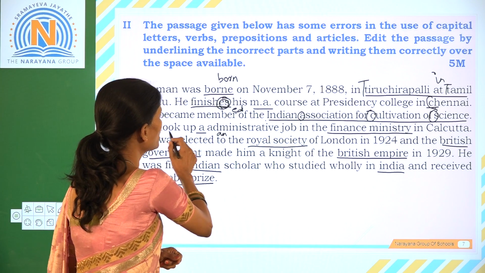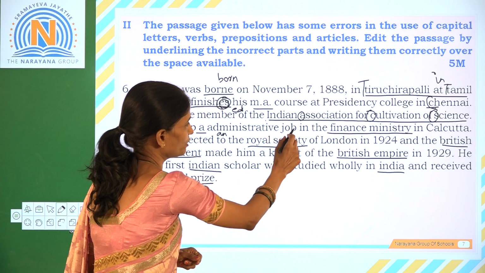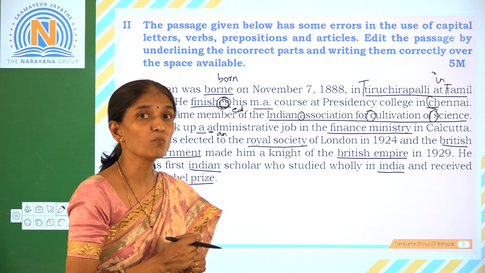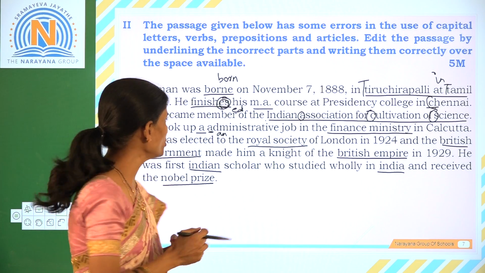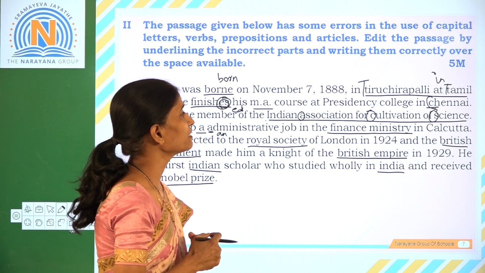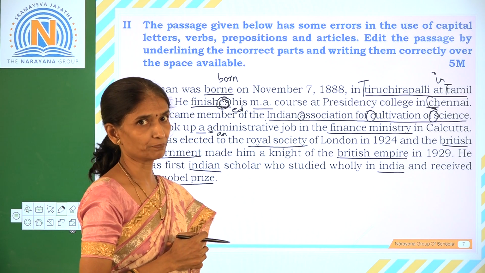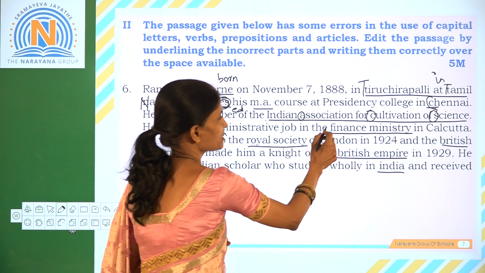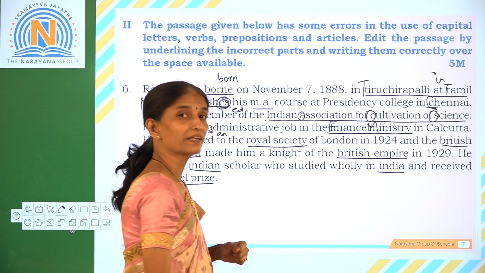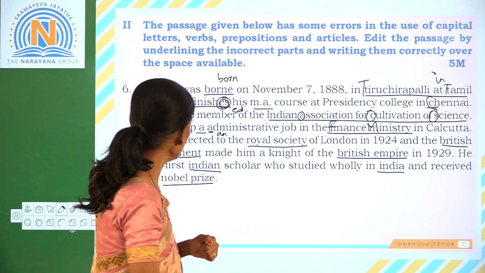Now, he took up an administrative job. Administrative begins with A, a vowel sounding word. So we should use the article an here: an administrative job in the Finance Ministry, Calcutta. So Finance Ministry, the department in the ministry, so both F and M should be capitalized. Okay, in Calcutta.